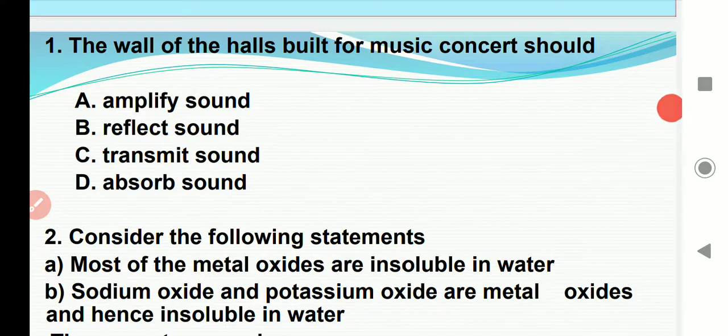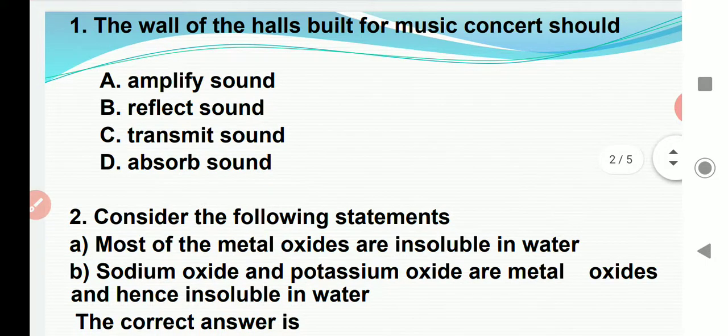Here the concept is music concert, or it may be a film theater. There, what are the floors and chairs made of? They will use wood or cotton fiber. Why? Because it absorbs noisy, unnecessary sound. It is an easier concept. That's why music concert walls should absorb sound. Let's go to the next question.